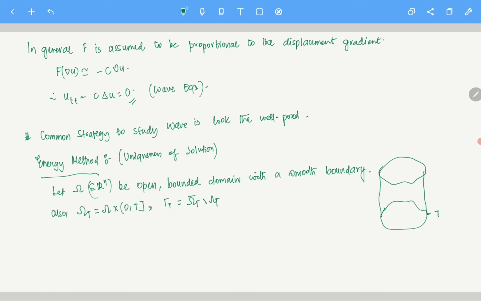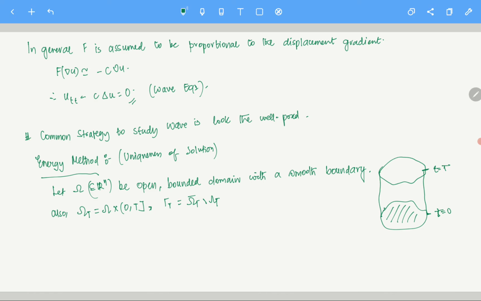This is t equals 0, and this is t equals capital T. So omega t is omega, whatever is inside, not the boundary, times 0 t. Since 0 t is open at 0, the base is not there. If you remove the base, everything else is there, with the top part also. The top hat is there. So that is omega t.